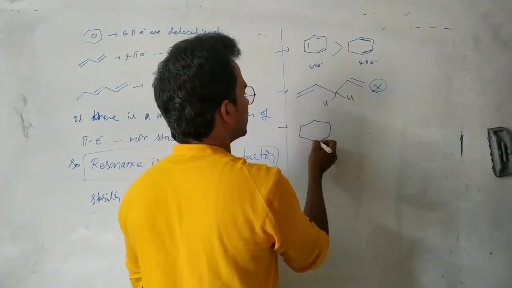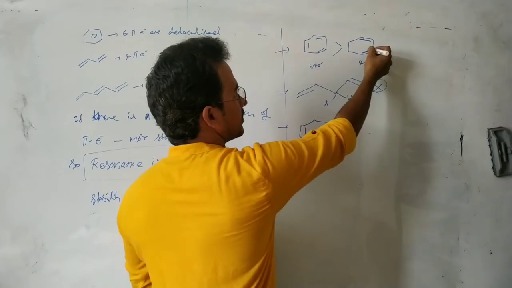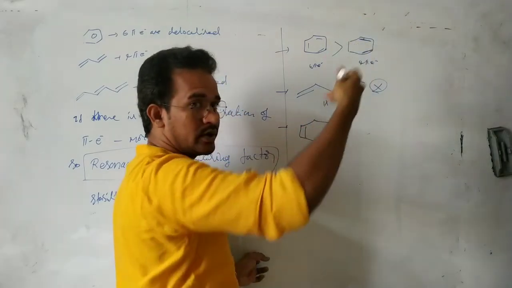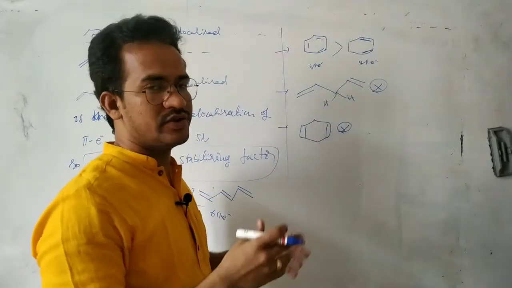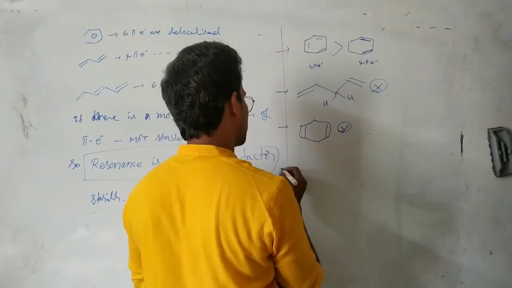Now here you can see this pi bond, no delocalization. But here you can see pi bond, single bond, pi bond, these are alternately connected. There is a proper conjugation. So there is a pi conjugation, we can say. Here there is delocalization of the electrons.